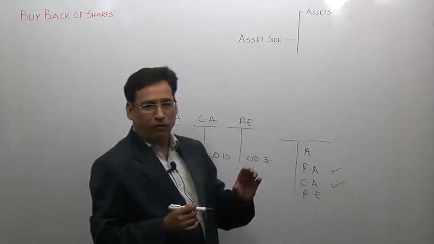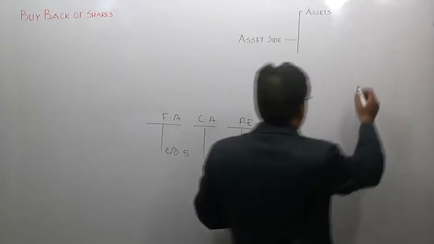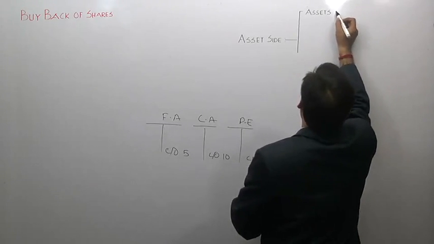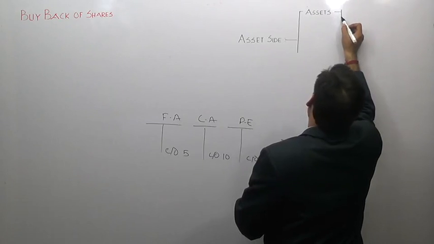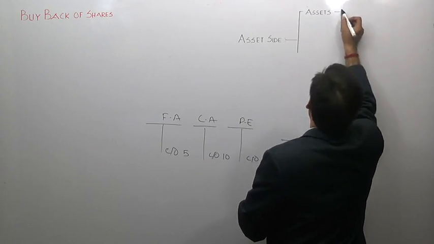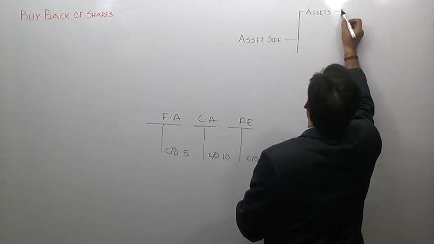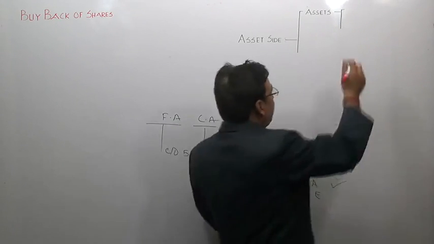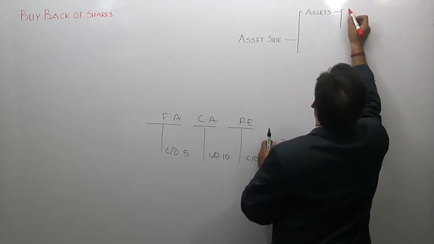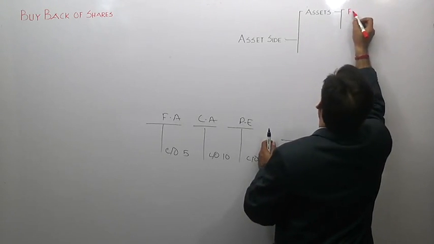So, as per this definition, we can say that as far as assets are concerned, on the asset side, assets are fixed assets and current assets only. Assets are broadly classified into fixed assets and current assets. It is an important point for you to understand.